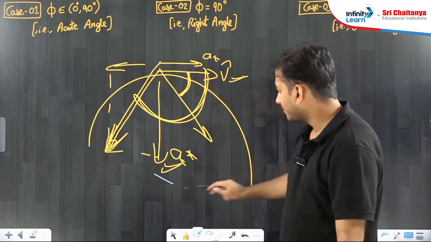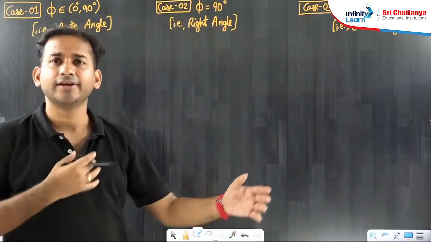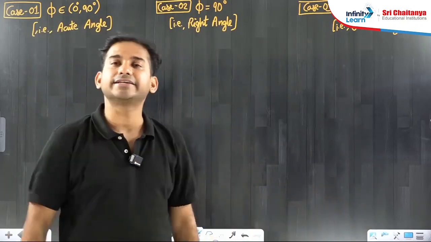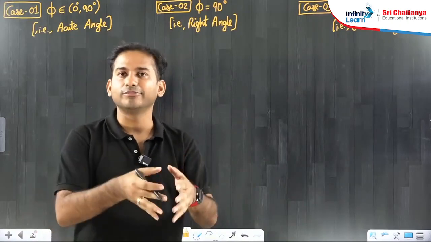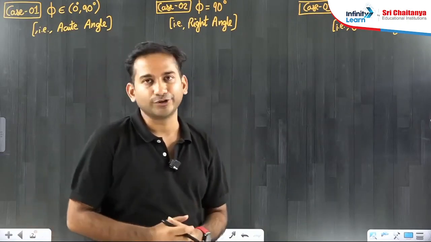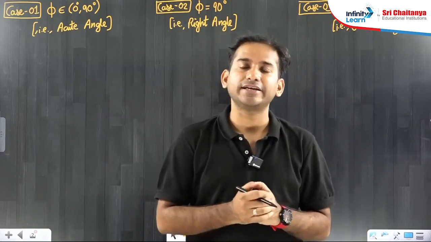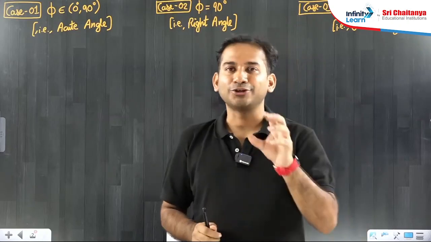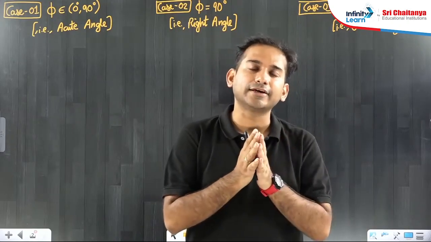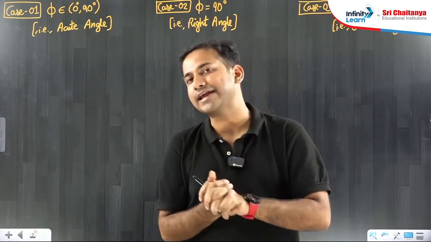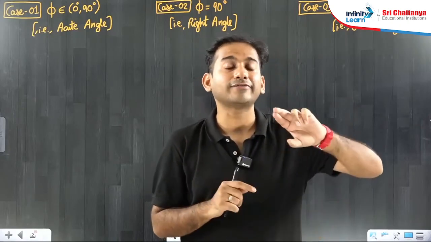So it was a very nice question which was available in the Sri Chaitanya grand test paper last year, like 2024, for this year's NEET exam. We take a lot of tests and quizzes for the students, which definitely contribute to the top ranks we produce from this campus every year. So this year we also introduced a very cute question from circular motion: is it possible to have any angle between the velocity vector and acceleration vector? The answer was no, it is not possible to have any angle.